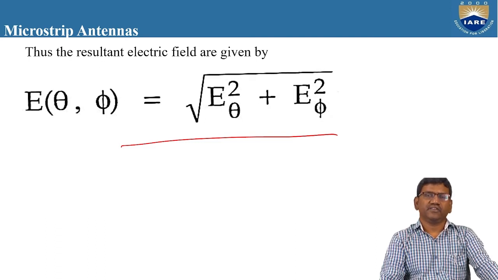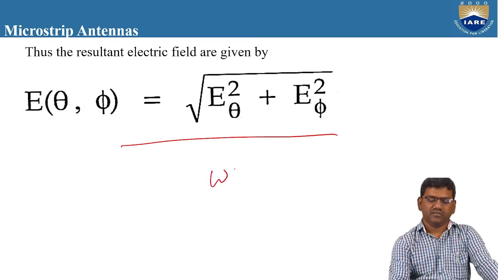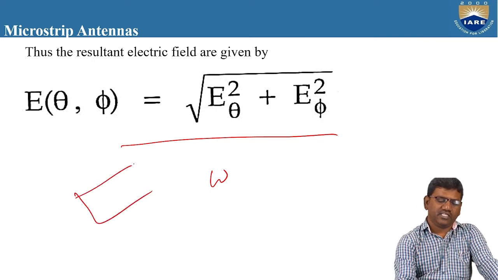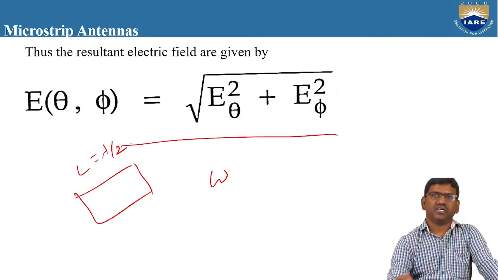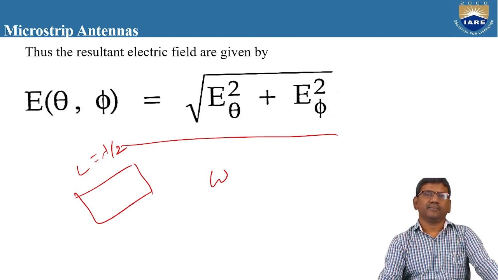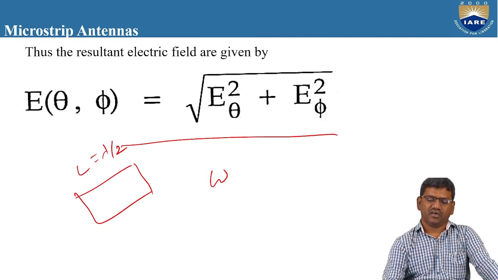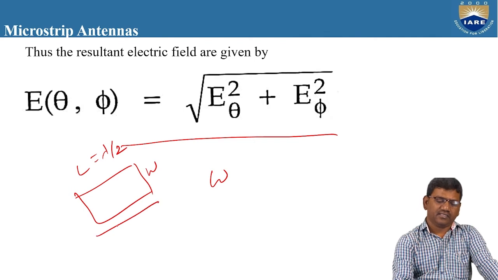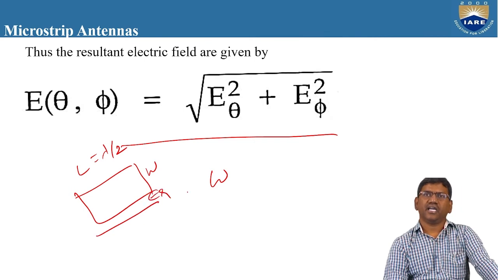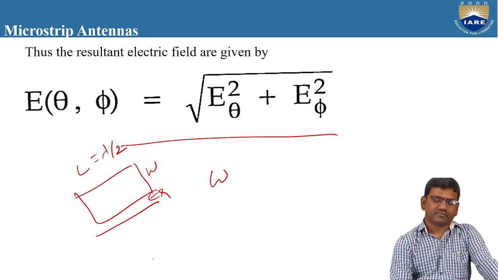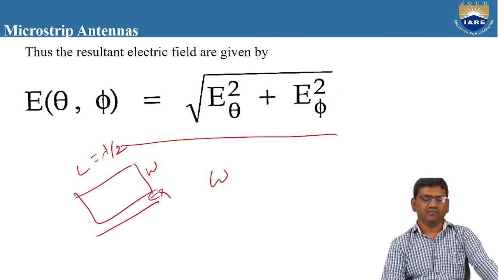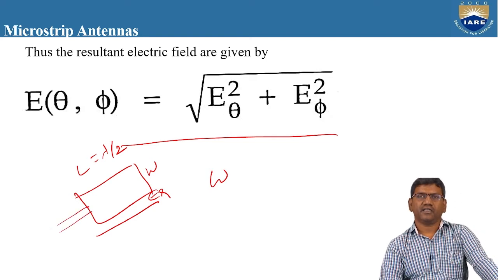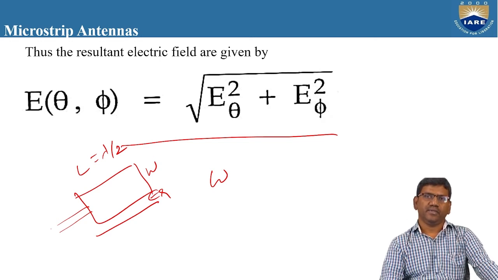And if we want to increase the radiation efficiency, there are some parameters to be considered. What are the deciding parameters? W, the width. We cannot change the length of the patch. The length of the patch is L equal to lambda by 2. It is fixed. The only parameters which decide the radiation efficiency are the width of the patch, the epsilon r value, the height of the substrate, and also the transmission line, that means the impedance matching of the transmission line with respect to the impedance of the patch antenna.